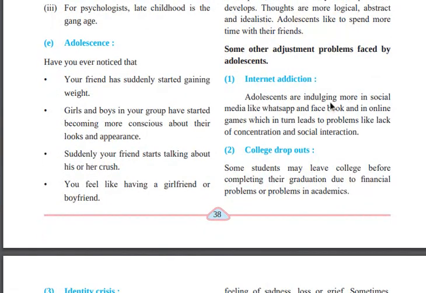What are some other adjustment problems faced by adolescents? The first one is internet addiction. Adolescents are indulging more in social media like WhatsApp, Facebook, Instagram, Reels, which leads to problems like lack of concentration and social interaction. So because of internet addiction, you all are in trouble.